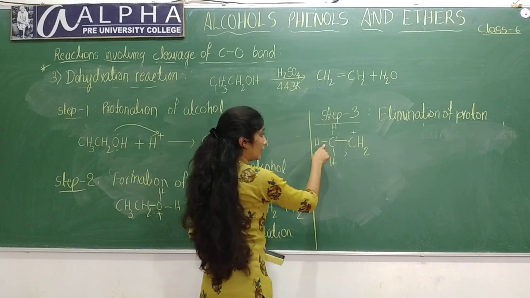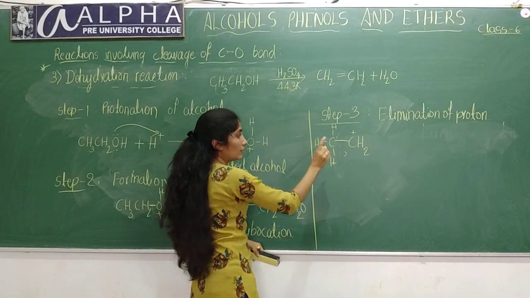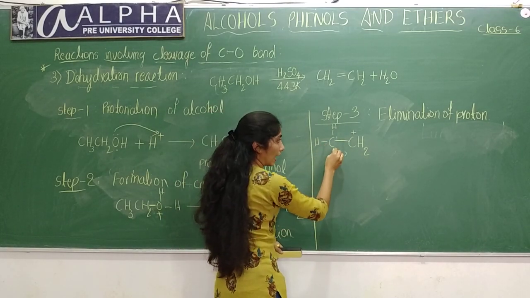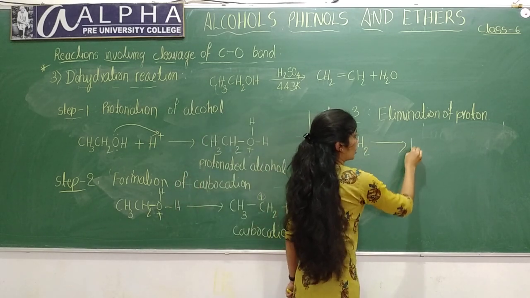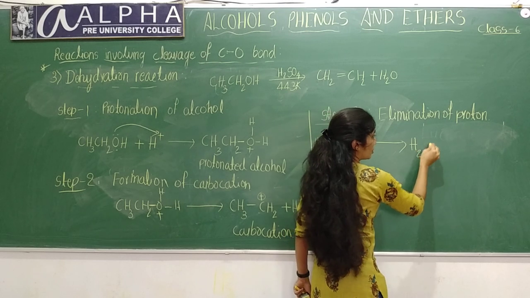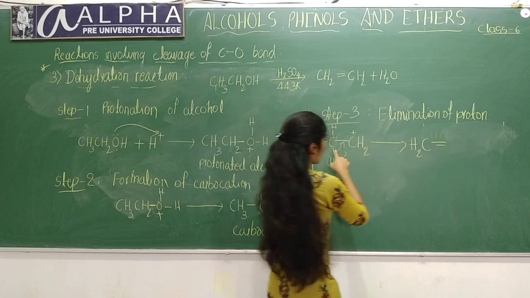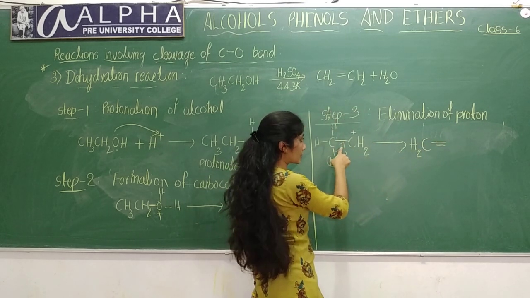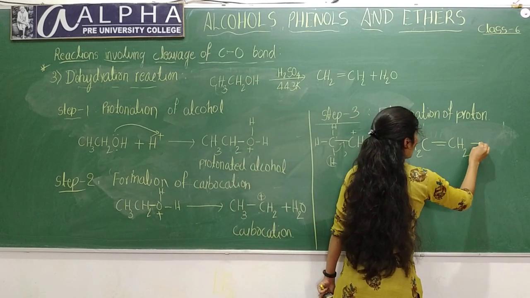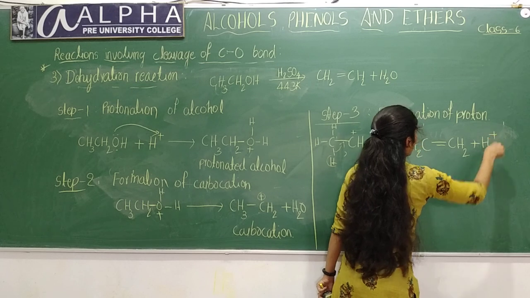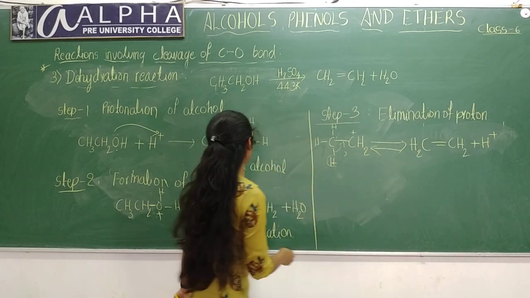This carbon atom will eliminate a proton and this bond will come here. This leads to the formation of CH2=CH2. This bond is coming here, that means these electrons are moving here. Again CH2 plus H+, H+ is removed from this.